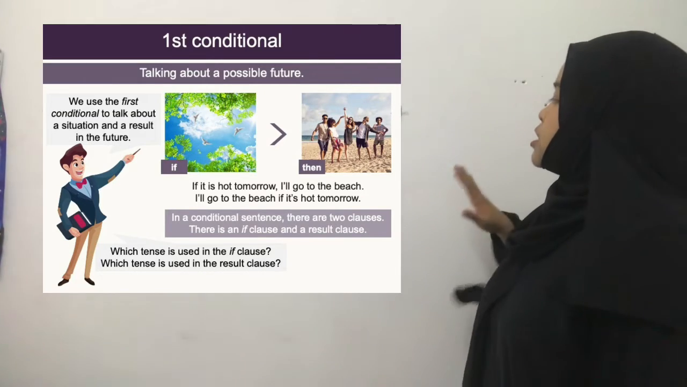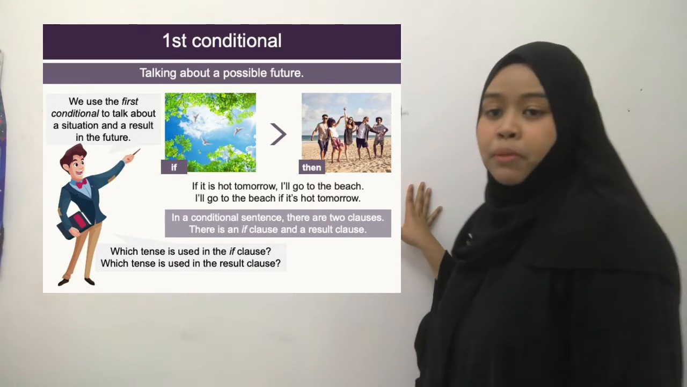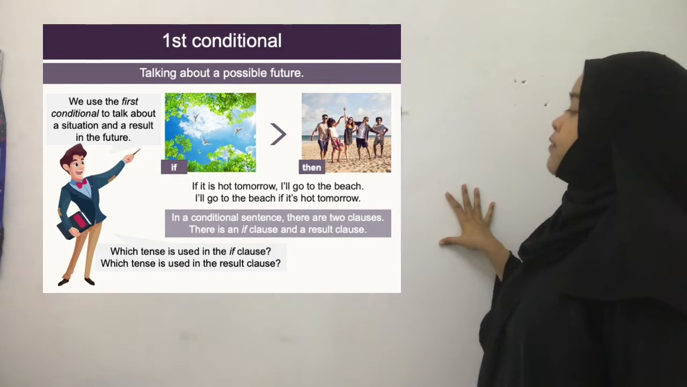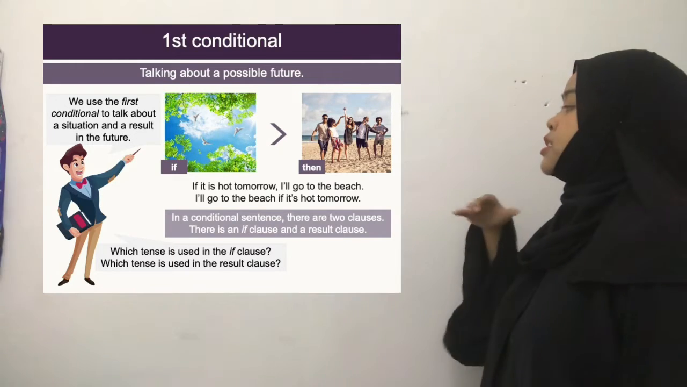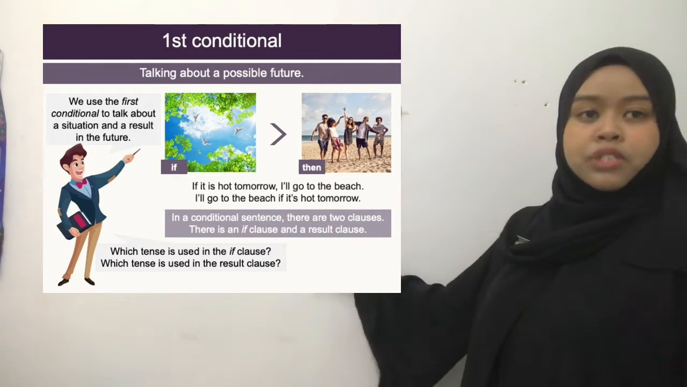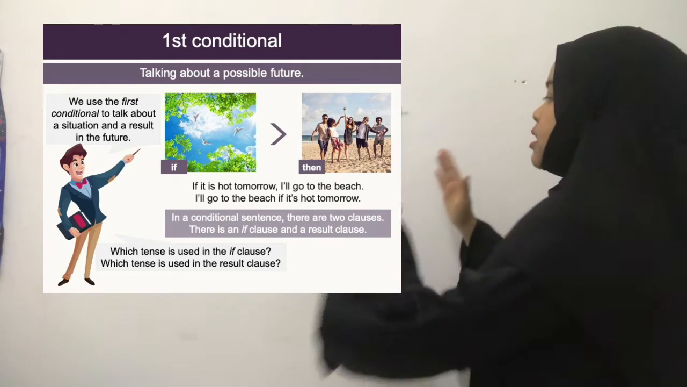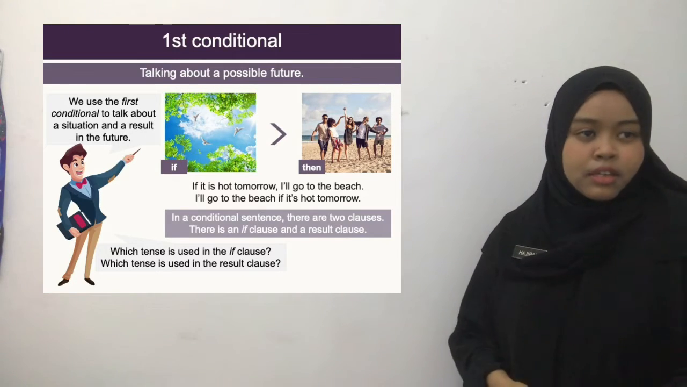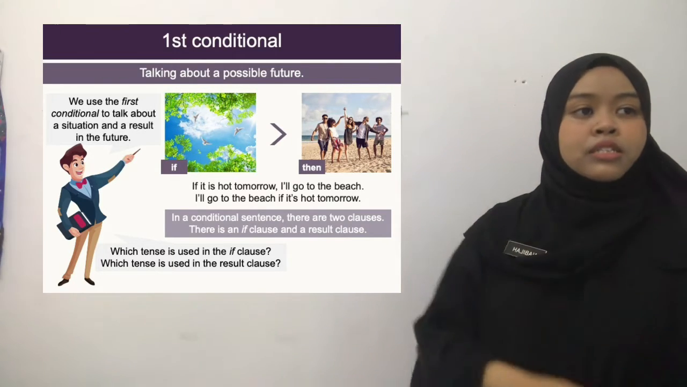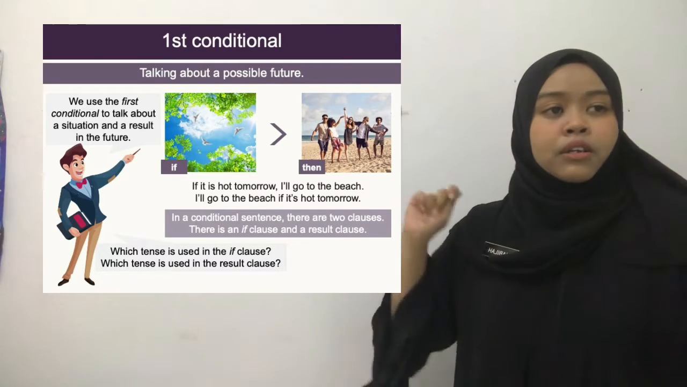Look at the example in the poster. It's very similar to the example on the board. It says, if it's hot tomorrow, I will go to the beach. As usual, there is a situation and also a result. So there are two parts in a sentence, the situation and the result. This is what we call a clause. There are two clauses in the first conditional sentence: the situation clause and the result clause.